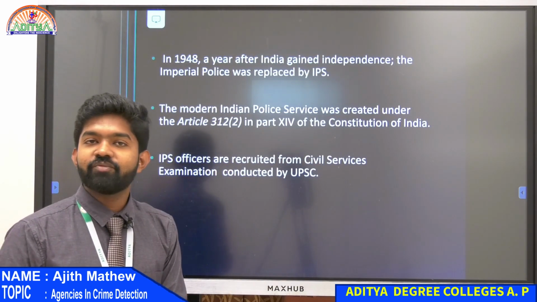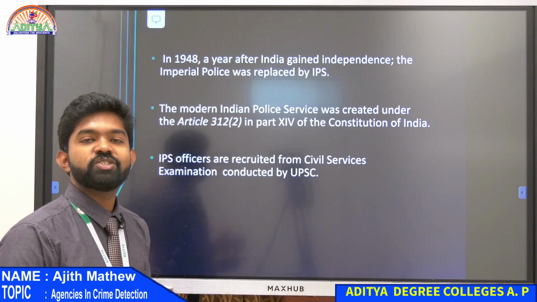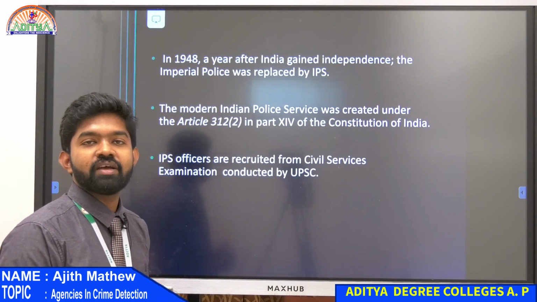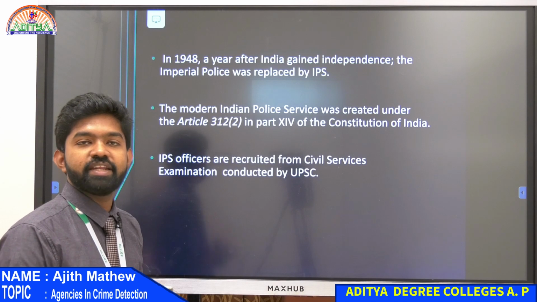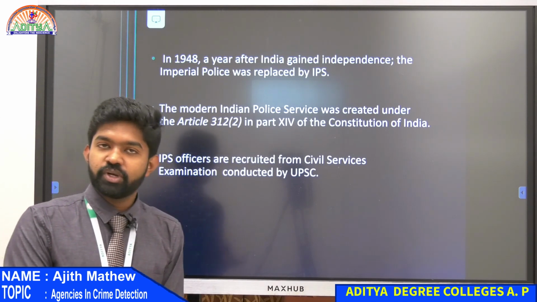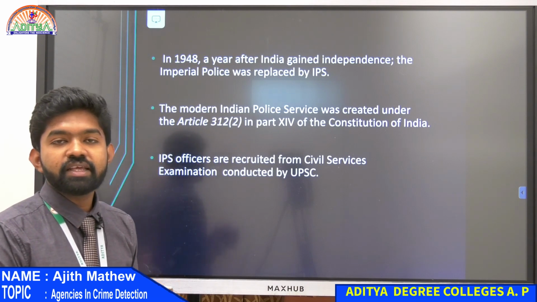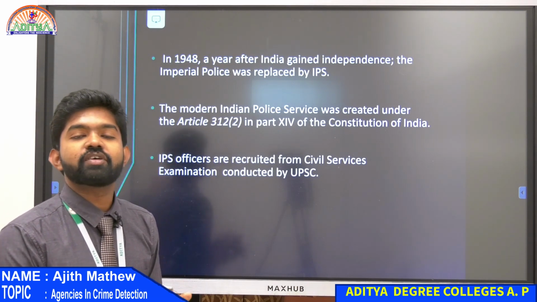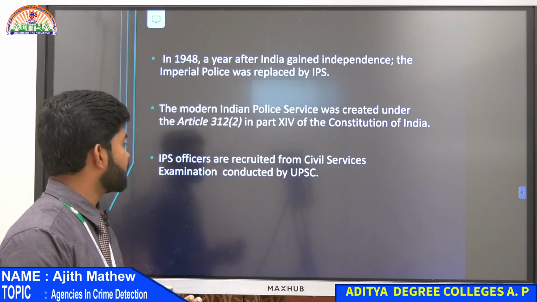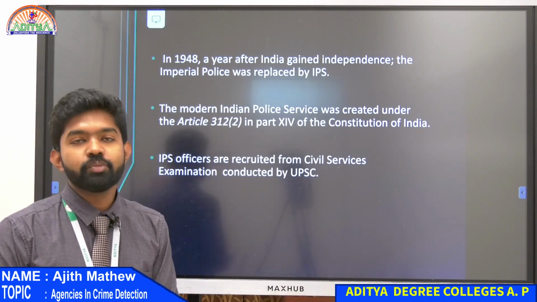So the name Indian Imperial Police was changed to Indian Police Service, or IPS, one year after our independence, that is in 1948. Today's police is established under Article 312, subclause 2 of the Constitution of India, and they are recruited by UPSC exams.